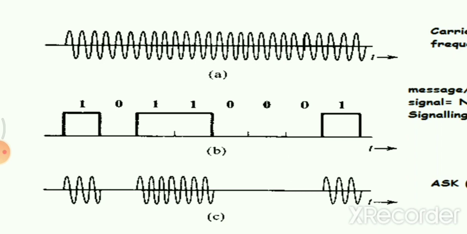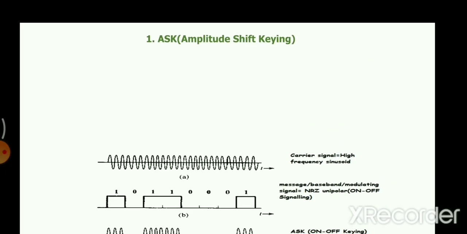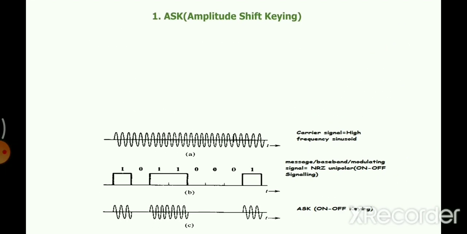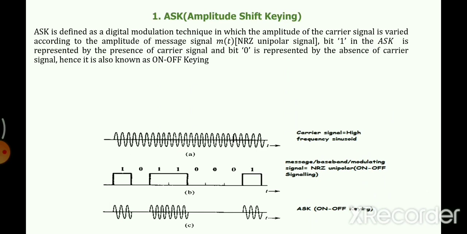Alright, we can have a definition as well. So I'm quickly going to read the definition. It says that it is a modulation technique in which the amplitude of the carrier signal, this is the carrier signal part A, will change according to the message signal part B. The resultant is part C. Bit 1 is represented as the presence of the carrier signal and bit 0 as the absence of the carrier signal, and that is the reason in some of the literature you will find ASK as on-off signaling or on-off keying.